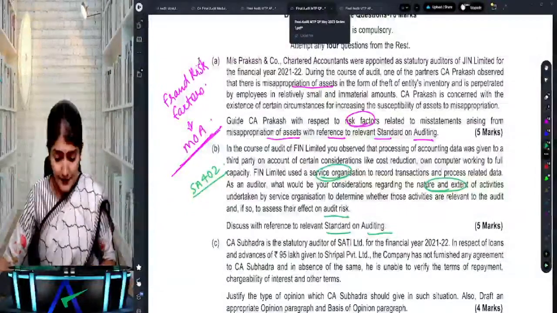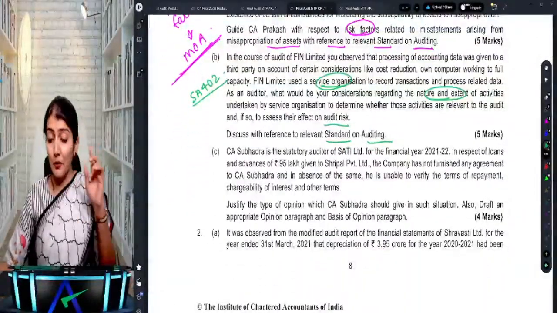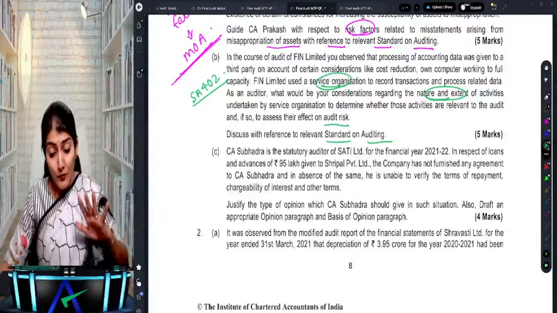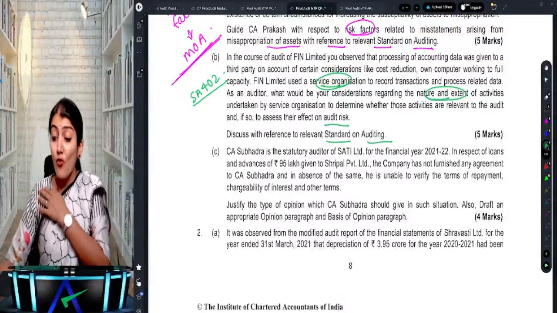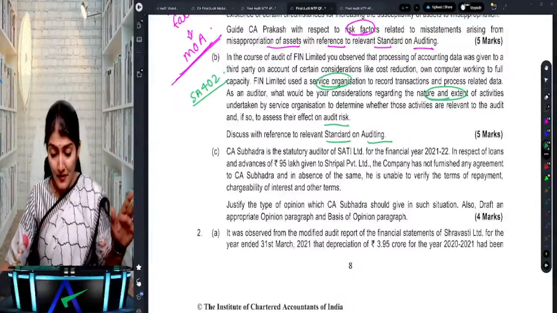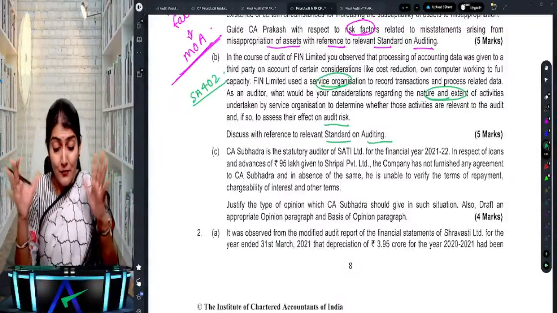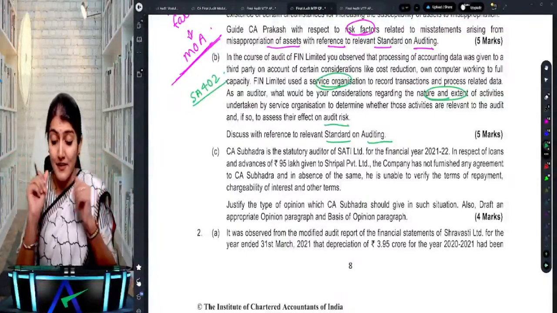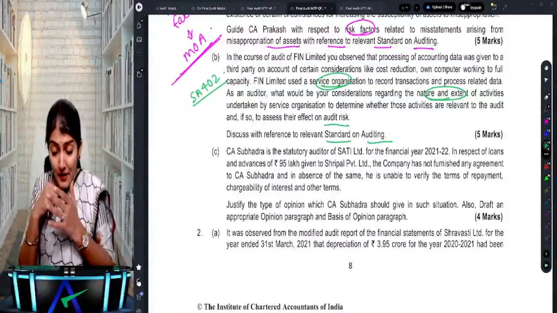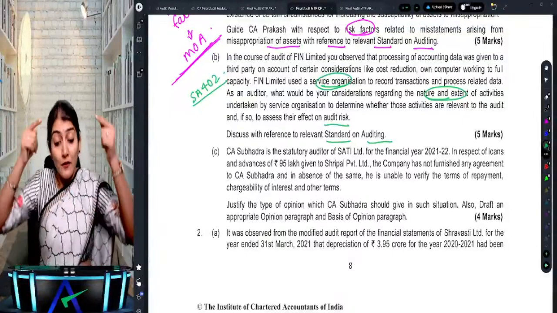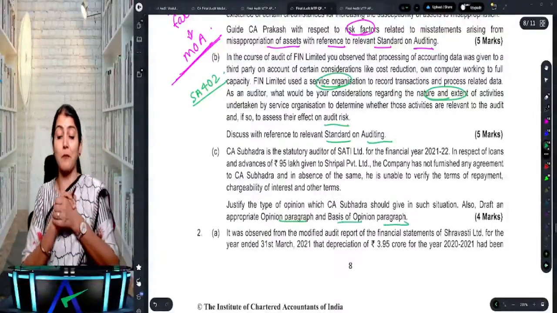Okay. Next one. C.A. Subhadra is the statutory auditor of Sati Limited for 21-22. In respect of loans and advances of 95 lakh given to Shripal Private Limited, the company has not furnished any agreement to C.A. Subhadra, and in absence of the same, he is unable to verify the terms of repayment, chargeability of interest, and other terms. Justify the type of opinion which C.A. Subhadra should give in such a situation. Also draft an appropriate opinion paragraph and the basis for opinion paragraph.